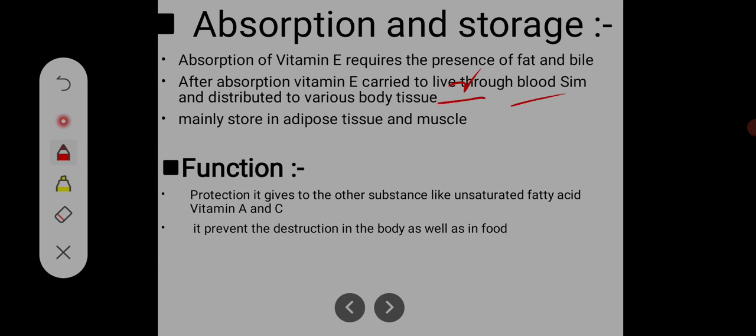So first they go from the small intestine into the blood, from the blood to the liver, then from the liver enter into the bloodstream and are distributed to various body tissues. Mainly it is stored in adipose tissue and muscle, where you get vitamin E.